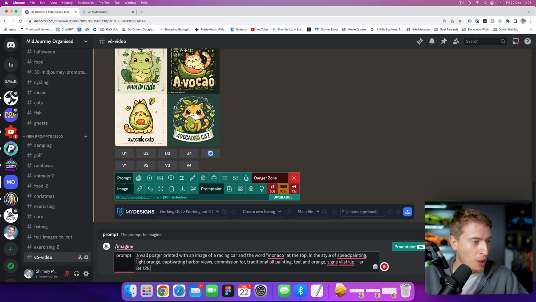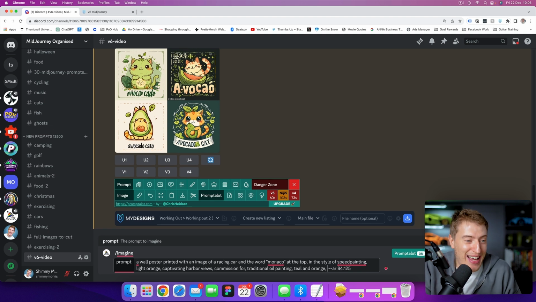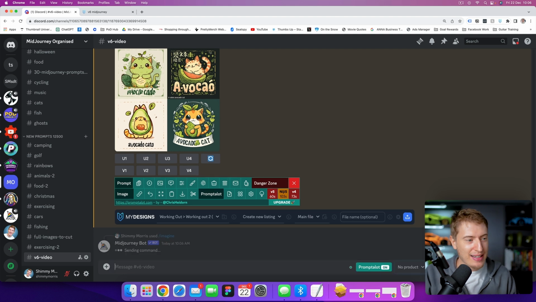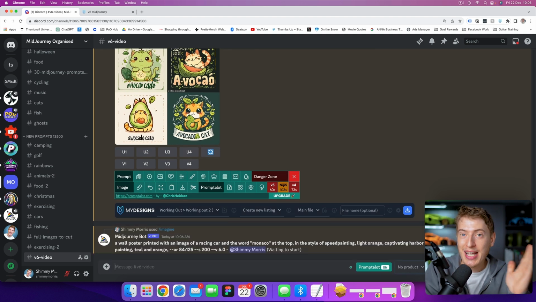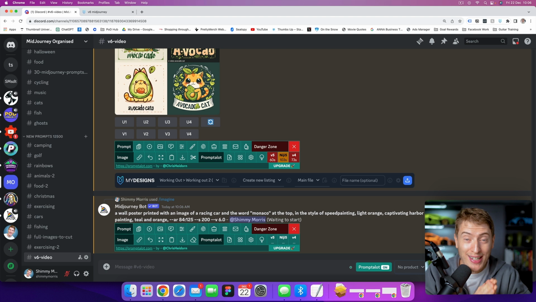This one says, a wall poster printed with an image of a racing car and the word Monaco at the top. In the style of a speed painting, light orange, captivating harbor views, commissioned for traditional oil painting, teal and orange. Detailed, and what would hope to be a cool result. So let's enter and see what that does. Now, I have also tested this one, which is what I showed you right at the beginning. We're going to see what it produces now.